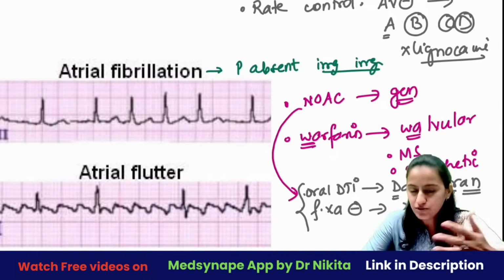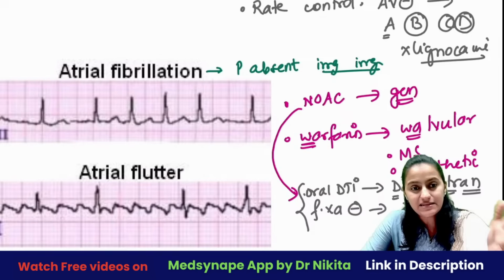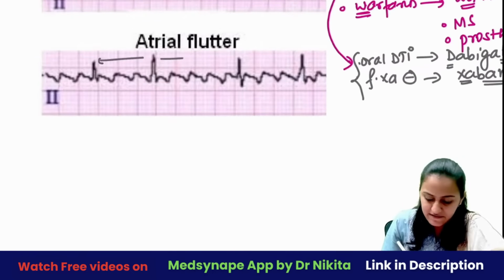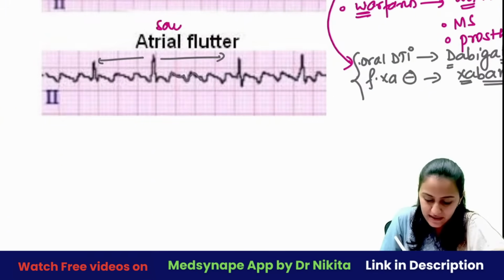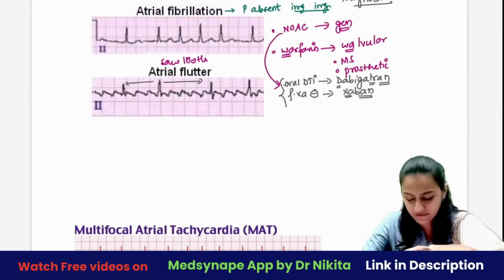Yes, for rhythm control, you do give Electrolyte. Right? Rhythm control ke liye you have Electrolyte, amiodarone, which is given. Okay? Right. And look at atrial flutter, it is comparatively more regular rhythm, and you have the sawtooth pattern that you have in atrial flutter. Okay? Sawtooth pattern in atrial flutter.